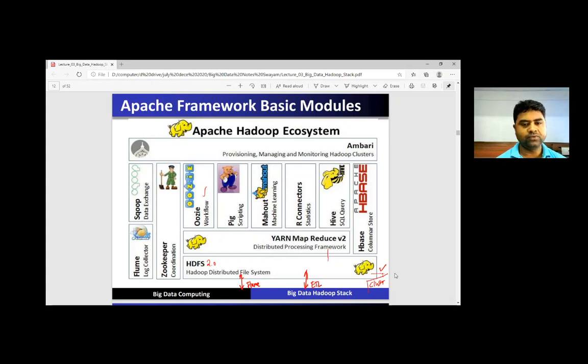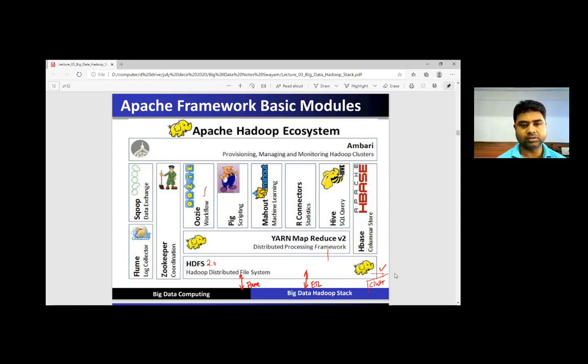For workflow, we use tools like Oozie. For scripting language, we use Pig. For machine learning, we have Mahout. For statistics, we have R. For SQL queries, we have Hive. For column store, we have HBase.